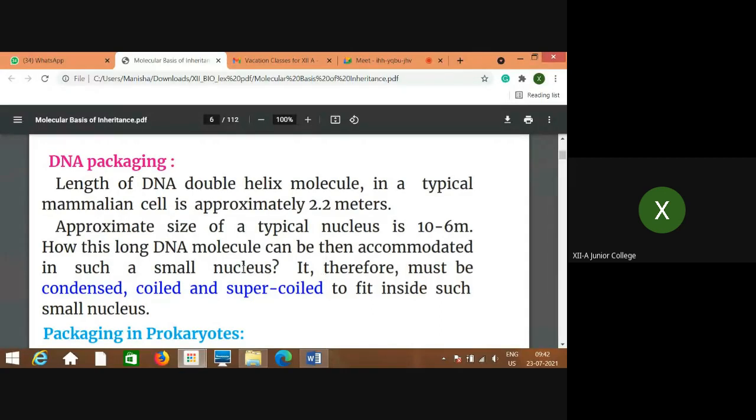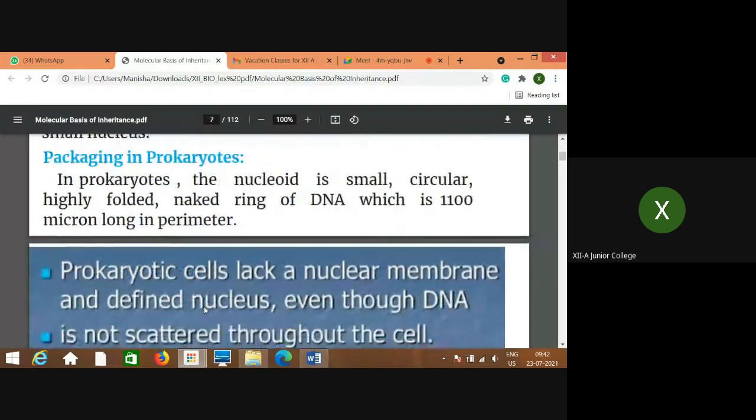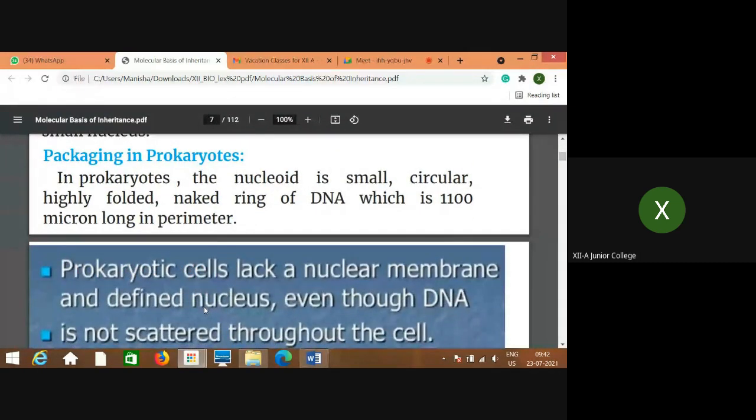Isn't it wondering that such a long DNA is accommodated in such a small nucleus? That means what should be the structure? It must be condensed, coiled, and supercoiled so that it can fit in such a small nucleus. So, how is this packaging observed in prokaryotes?